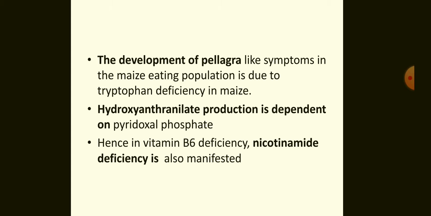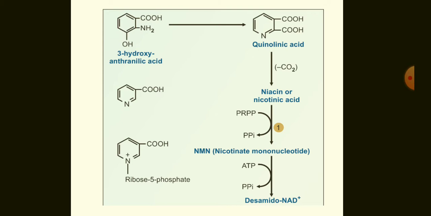Hydroxyanthranilate production is dependent on pyridoxal phosphate. Hence, in vitamin B6 deficiency, nicotinamide deficiency is also manifested. So it is clear from this diagram that from 3-hydroxyanthranilate, the pathway turns towards the formation of nicotinamide adenine dinucleotide.